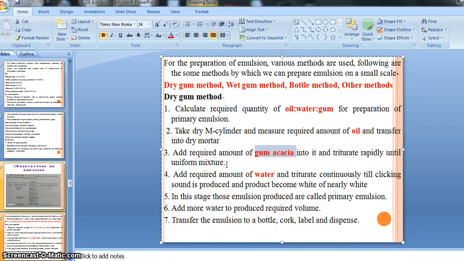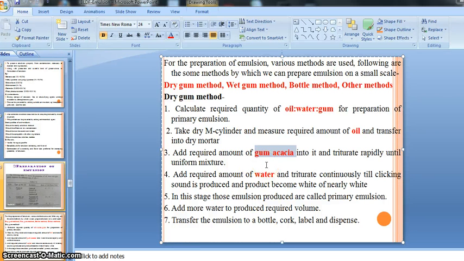After adding the gum acacia into the oil, we go for trituration. That trituration happens with the mortar and pestle, right? With the help of the pestle, we triturate the oil and gum in a dry mortar. Trituration means mixing of oil and gum, right?